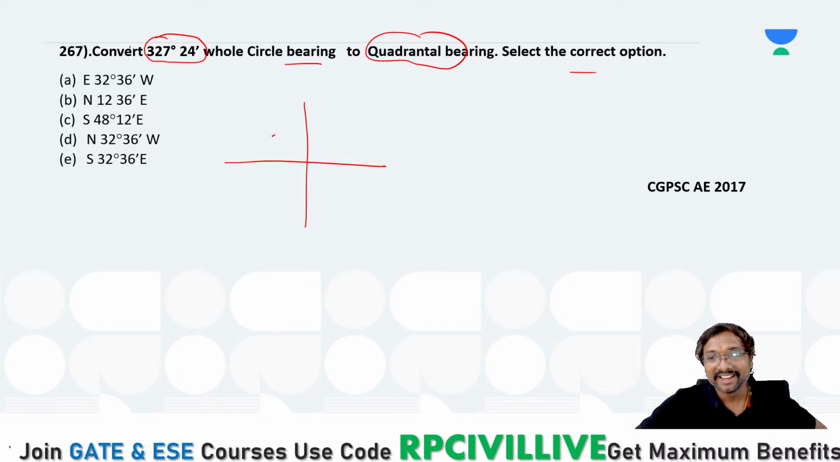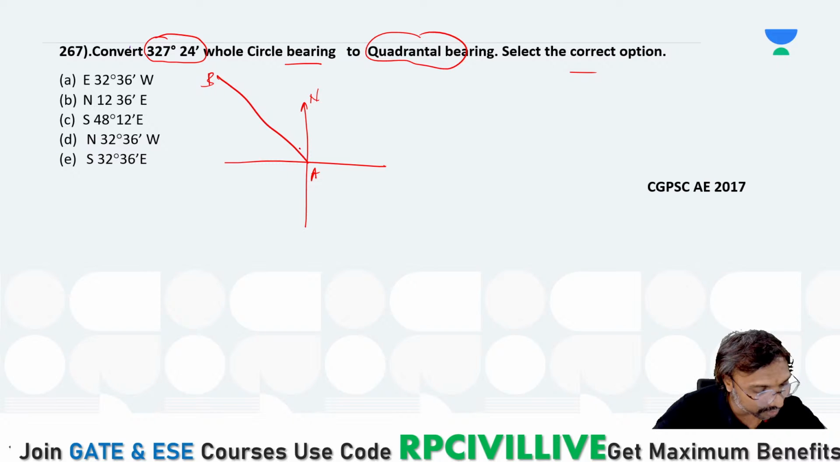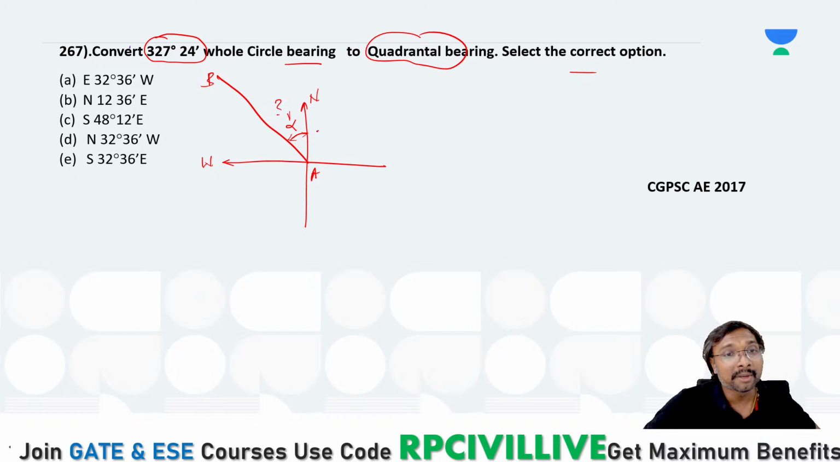Okay, very good. So here if you just observe it, it is between which one? This 327 degrees means, can we say it is in the fourth quadrant? Whenever it is in the fourth quadrant, this is north and this is west. Northwest, some angle. So that angle alpha we should find out. But which angle is given?